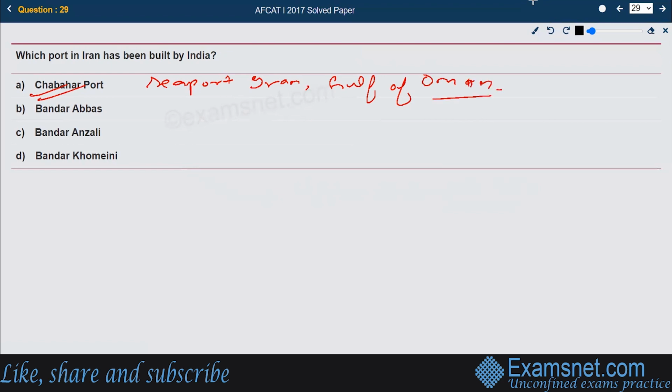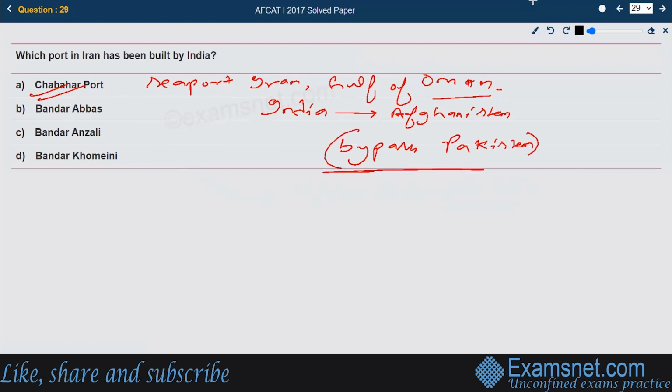The port will give India a way to bypass Pakistan and transport goods to Afghanistan. India and Afghanistan are the two countries that will be linked up by this particular port, and in this process they will be bypassing Pakistan. That is the right answer, option A.